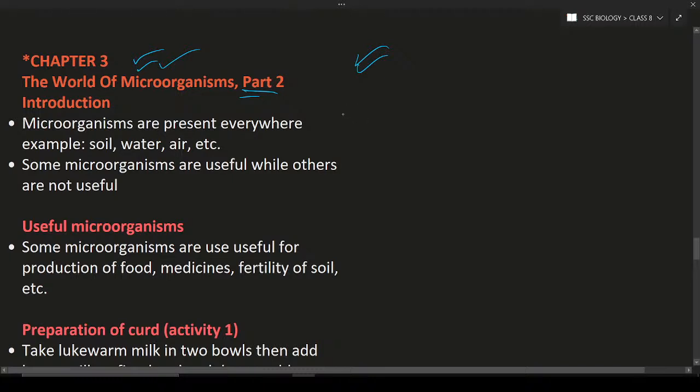So what is meant by microorganism? The term micro means small, or very minute, and organism means a living cell. These living organisms are very small to see, hence we call them microorganisms.